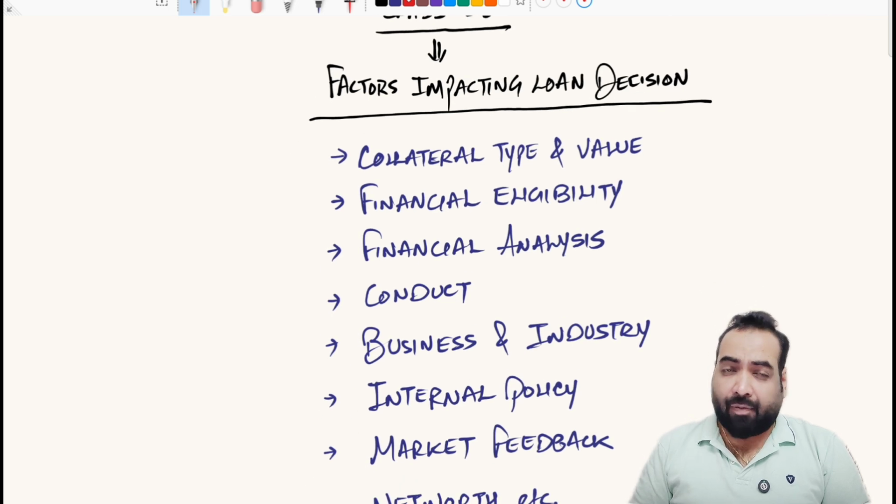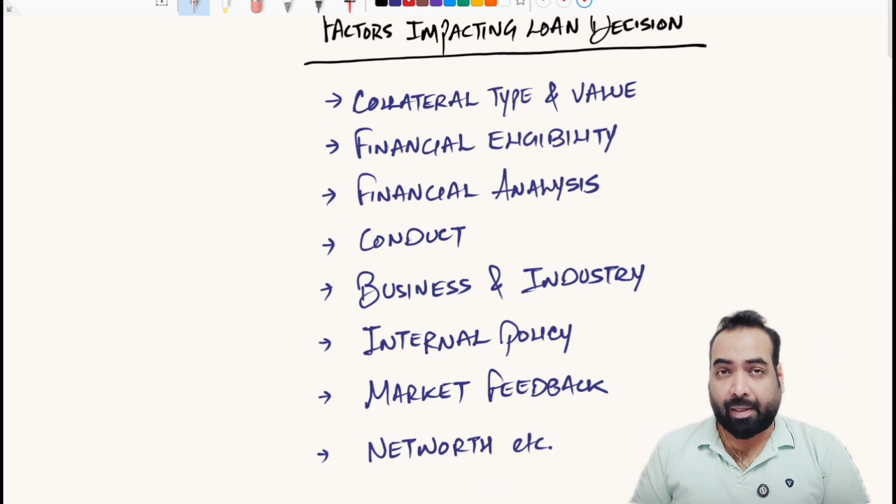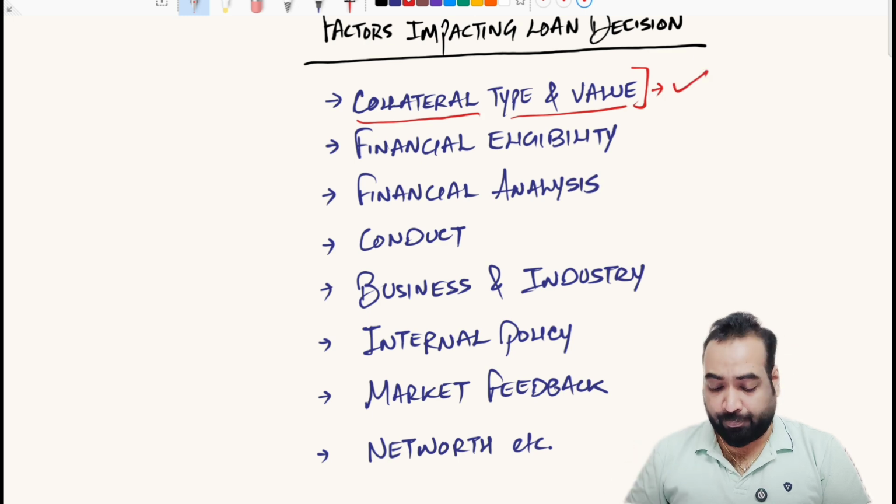Now I have already told you a few videos back what the critical factors are that impact the loan decision of the bank. These critical factors include the collateral type, value, quality, and everything else that I have discussed in the previous 7 to 8 videos. That portion is already covered in full detail.